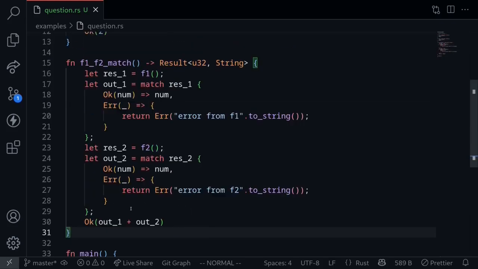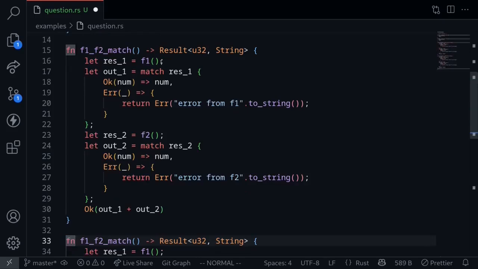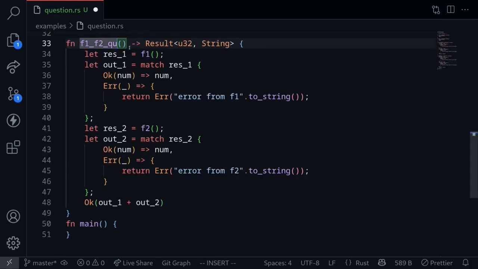Now we can write the same function shorter using the question mark operator. I'll begin by copying this code, and then we'll paste it here. Let's rename this function to F1, F2, question. The return type will be the same. If it is OK, it will return U32. If there was an error, it will return a string.